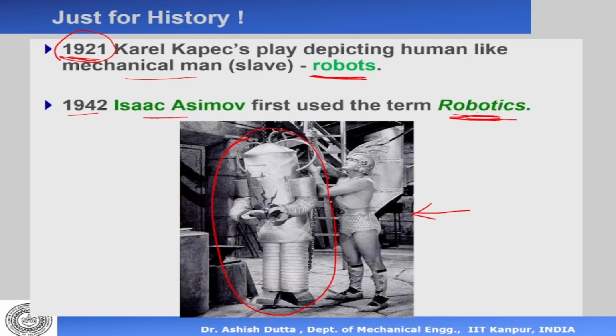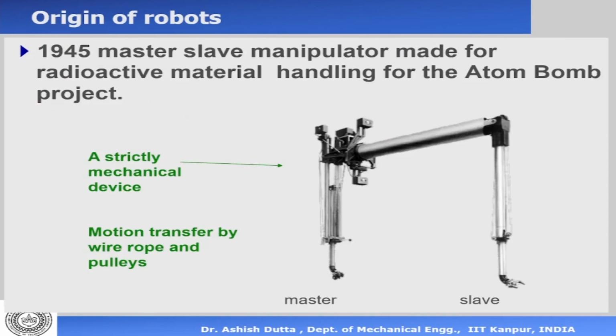Now, as of 1942, of course, there is no robot till then. So where did the robot come from, or who is the father of the robot? The robot essentially was developed in 1945 during the Second World War. In the atom bomb project, they were using material like uranium-235 or plutonium for making the atom bomb.